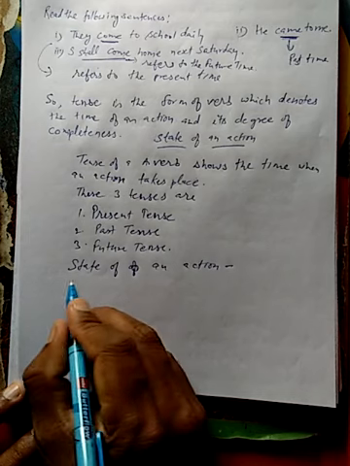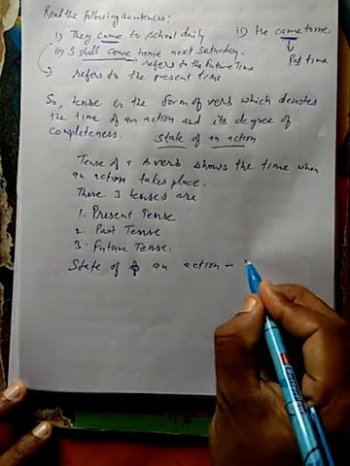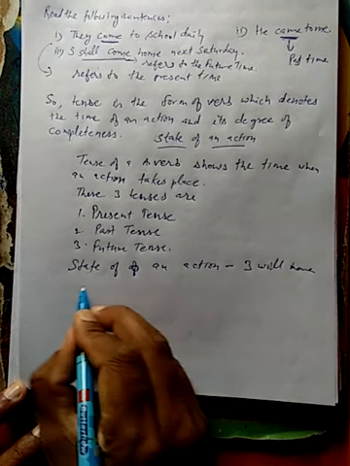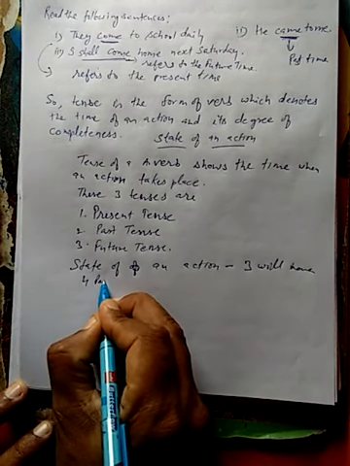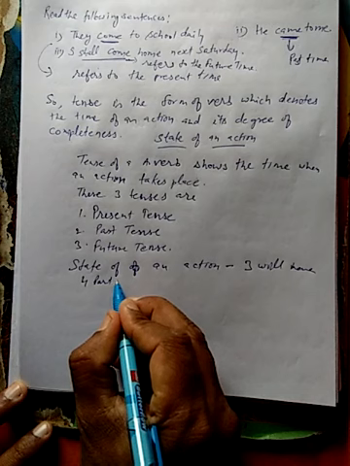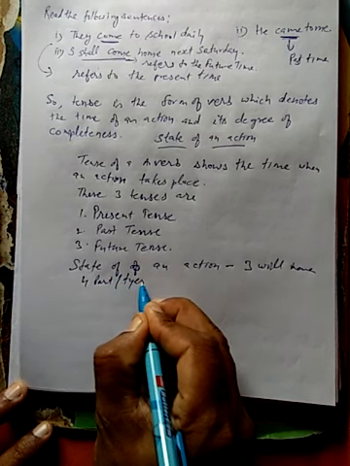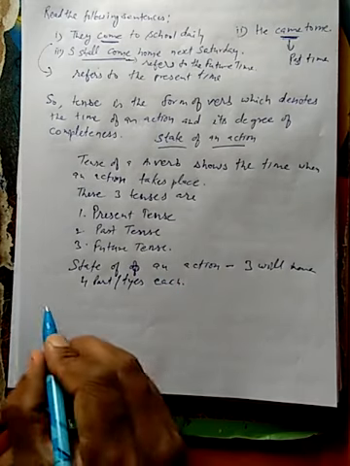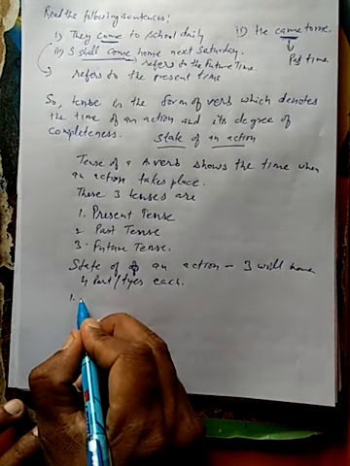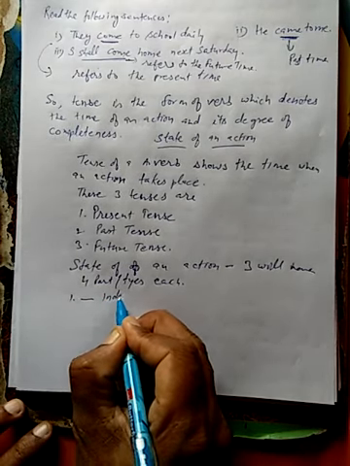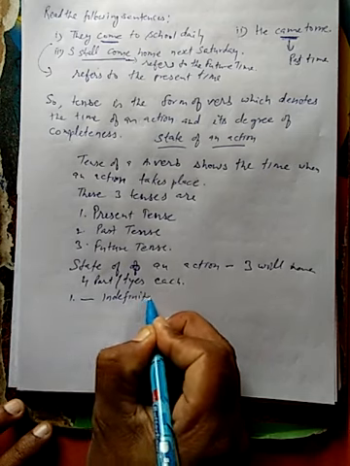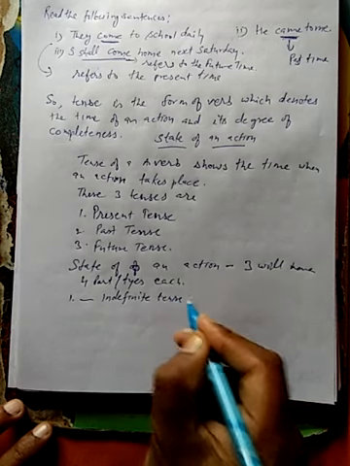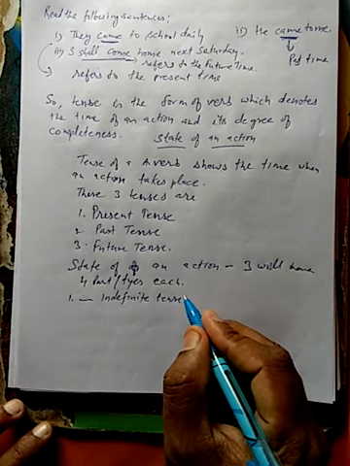These three will have four parts each, or four kinds each, four types each. Each will have four more. But first, indefinite tense, okay, clear?